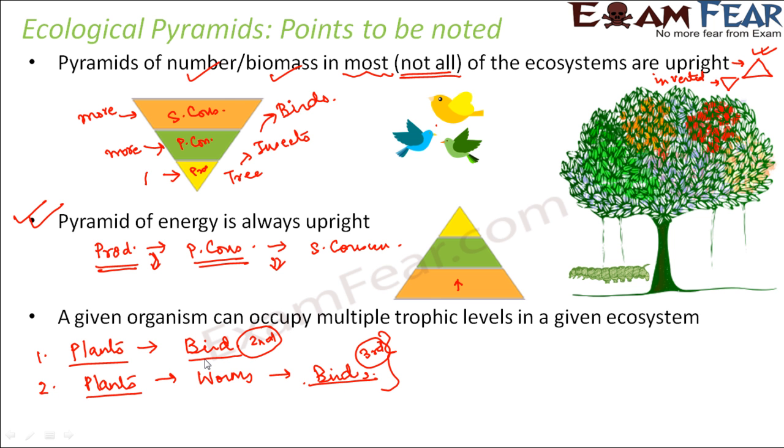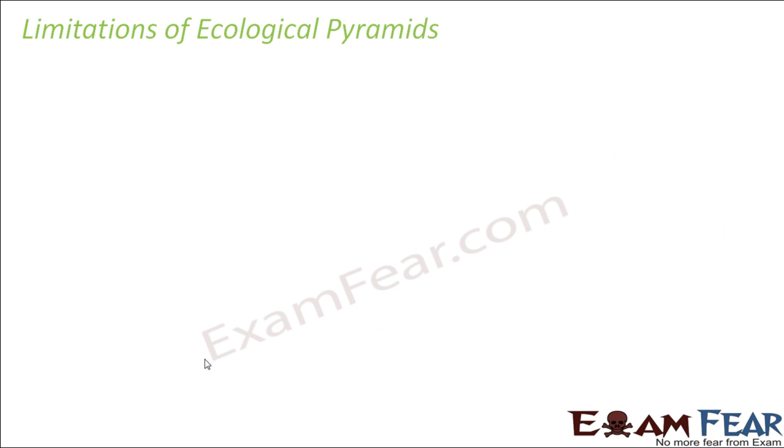This happens because the same bird can eat different organisms at the same time. The bird can eat plants also, and the bird can eat worms as well. Therefore, one particular organism can occupy multiple trophic levels in a given ecosystem. These were some of the important points to be noted with regards to ecological pyramids. Here I have shown birds eating worms and birds eating seeds.